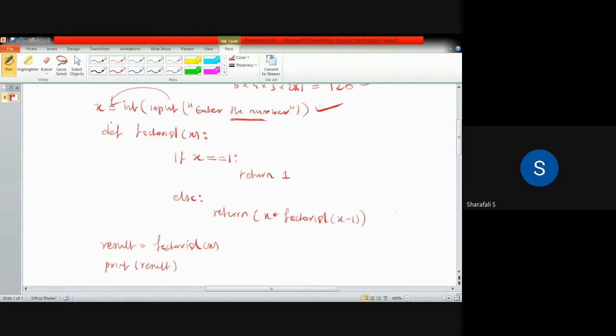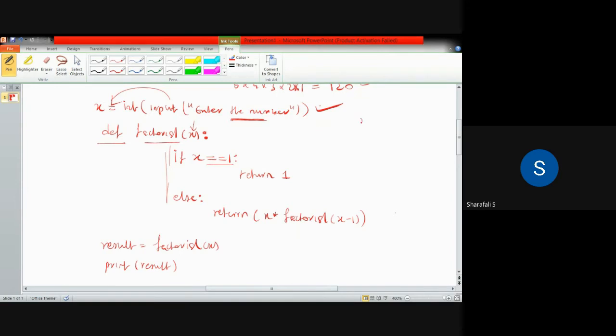Then I have defined my function factorial of x. The name of this function is factorial, and it has the argument x. Once you define that function, it goes to these statements, the operations associated with that function. First I will be checking if x is equal to 1.